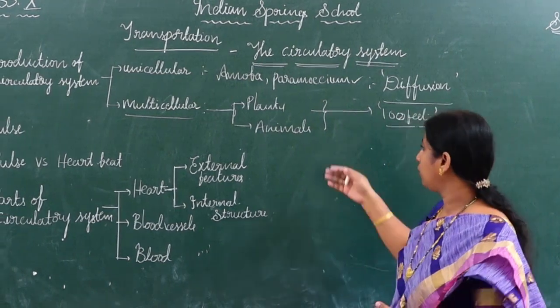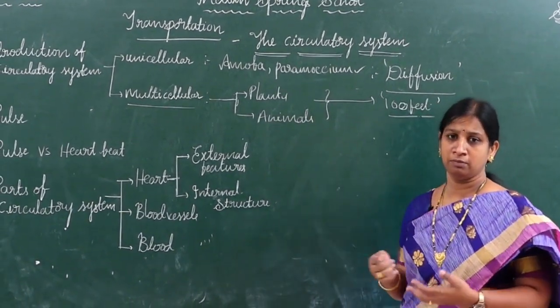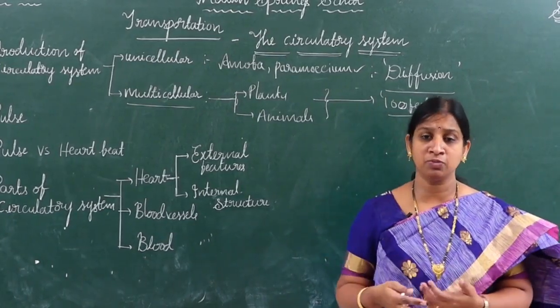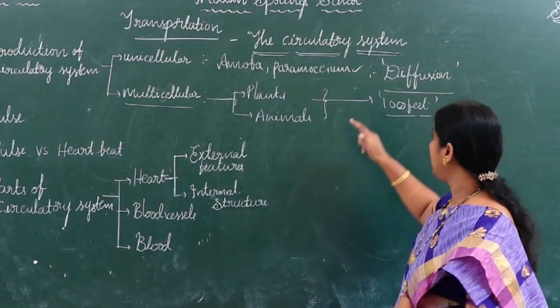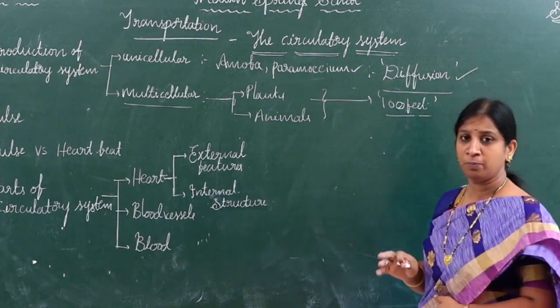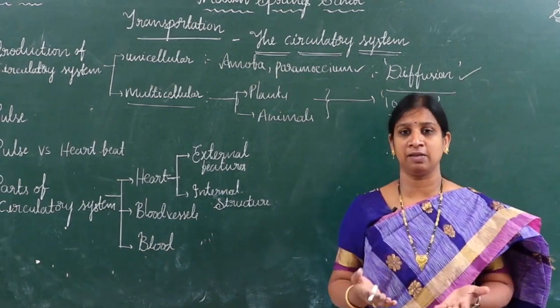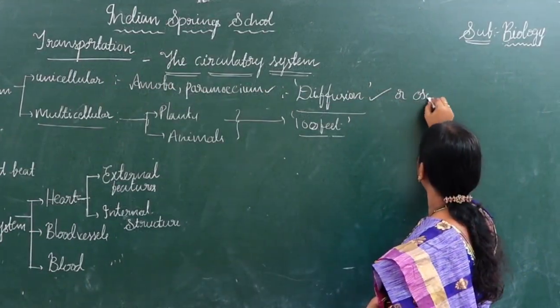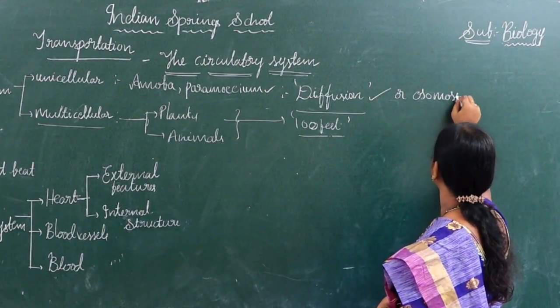In the same manner, when you talk about the biggest animals like blue whales and dolphins, how will materials be transported? If they depend on diffusion, it is not possible. It takes so many years. Along with diffusion, they also follow one more method, that is osmosis.